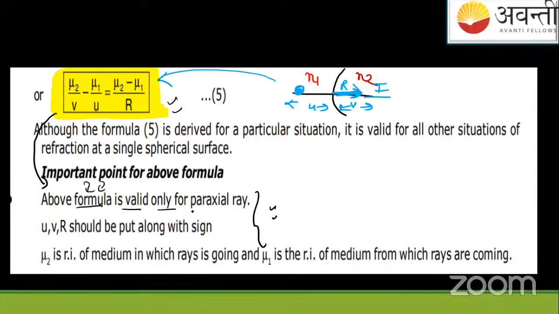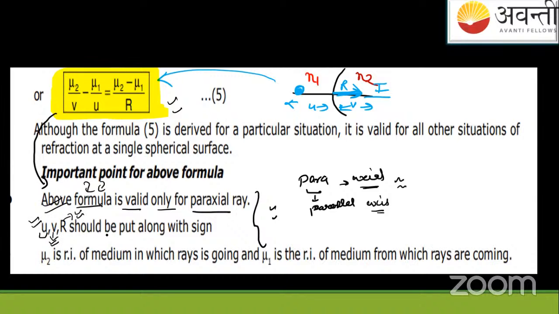So the first is paraxial. Paraxial, what does it mean? Break the words. Para, parallel: something which is parallel. Axial means near to the axis, making very small angles. Near to the axis. So rays must be like this. This we have seen in the mirror case also, that is concave or convex. U is the object distance, V is the image distance, R is the radius of curvature. All these things should be put along with the sign.